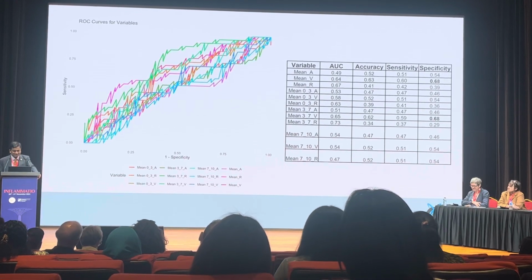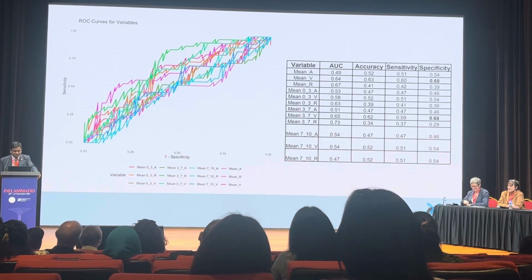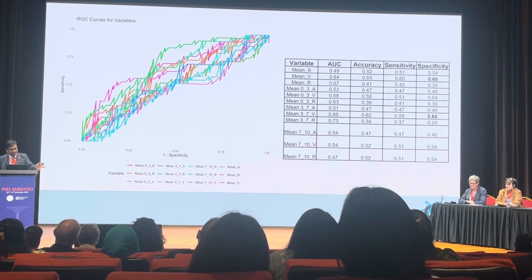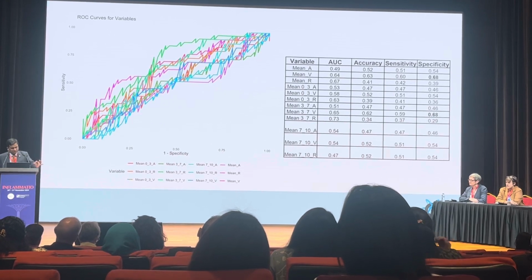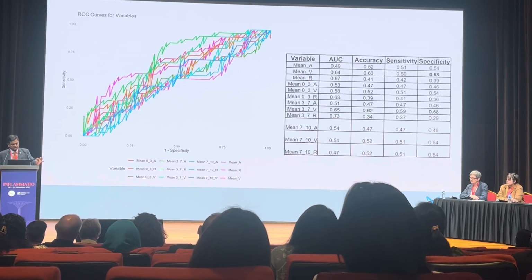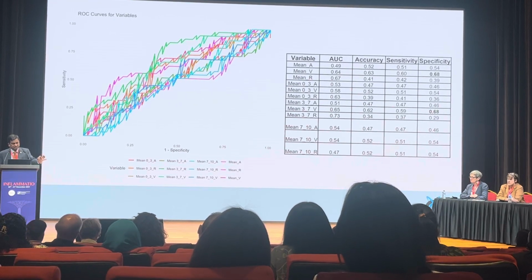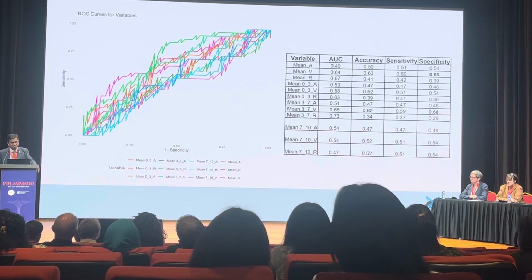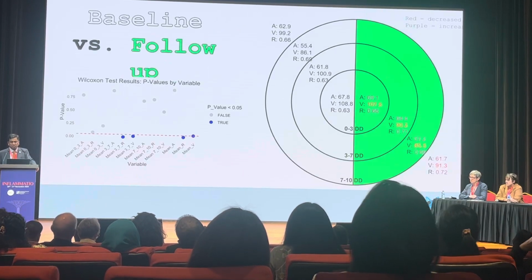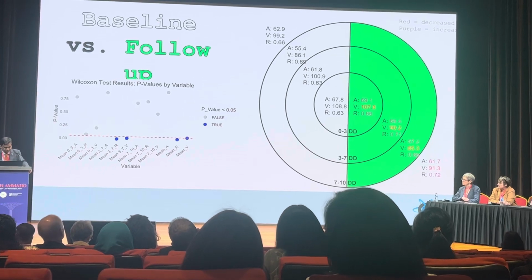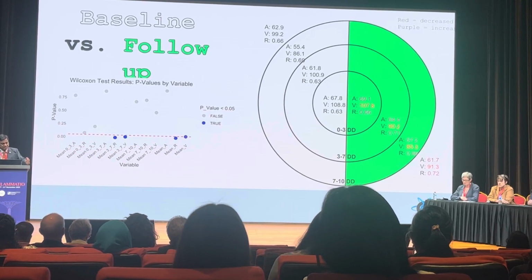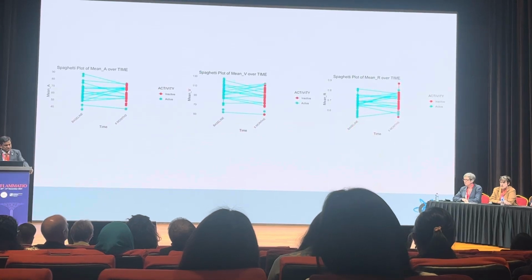Therefore, I'll try and understand, and whatever makes sense, William, you can correct me if I'm wrong. A particular variable, mean 37V, which is the venular diameter, was affected, and it shows an AUC which is a little bit better, and a mean venular diameter was affected, which also shows a better AUC, but not the best, because typically you want to look at an AUC of 0.80 and above. We also wanted to compare the baseline versus the follow-up, so we could see that there are some changes between the baseline and the follow-up.